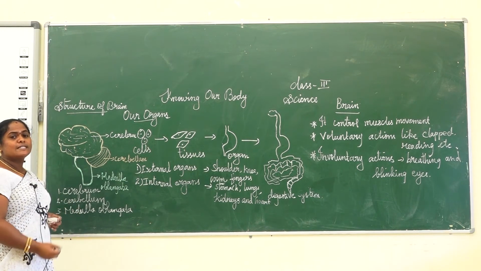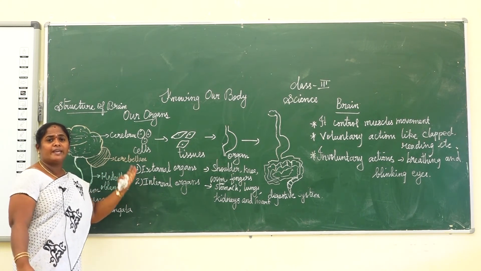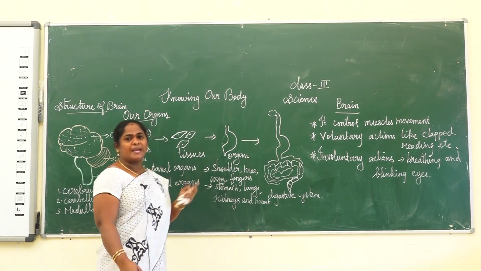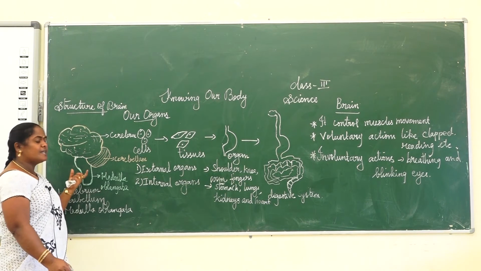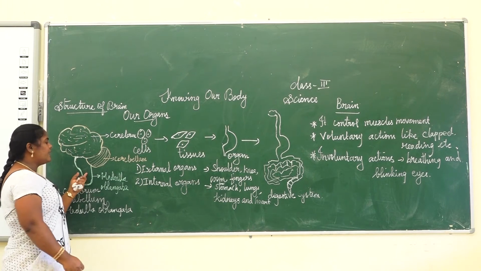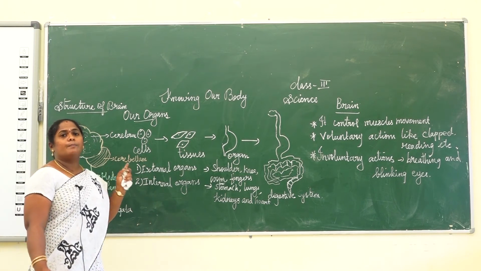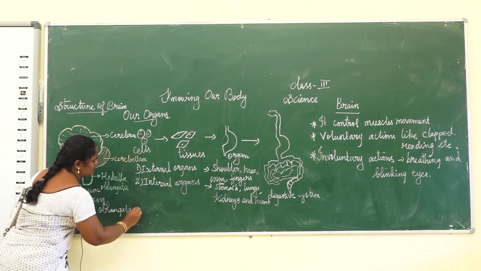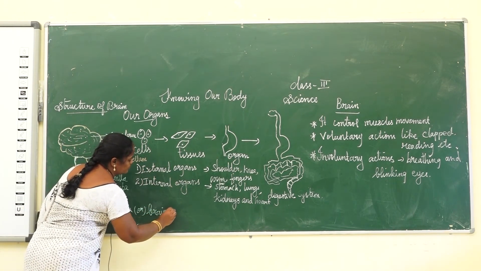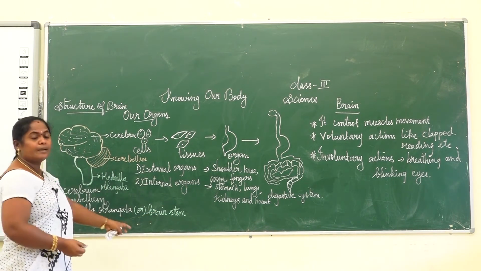Medulla oblongata is located above the neck and connects our brain with the spinal cord. Another name for it is the brain stem. Medulla oblongata is otherwise called the brain stem.